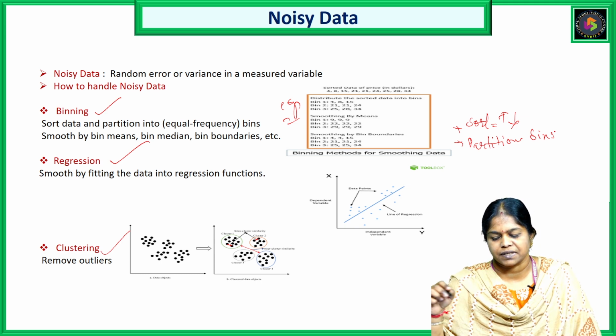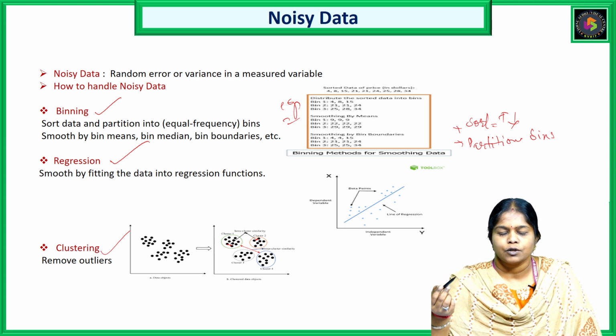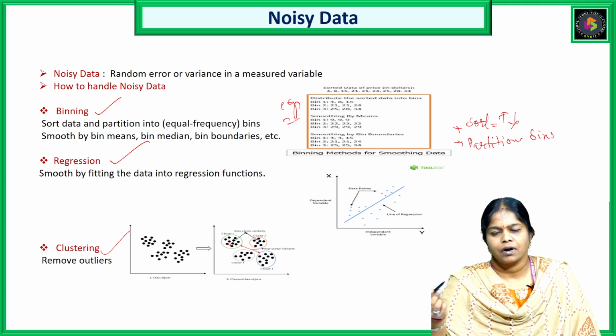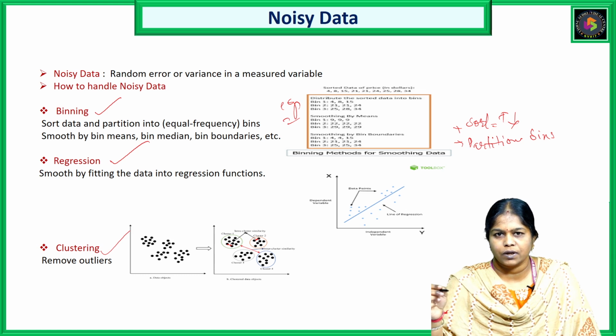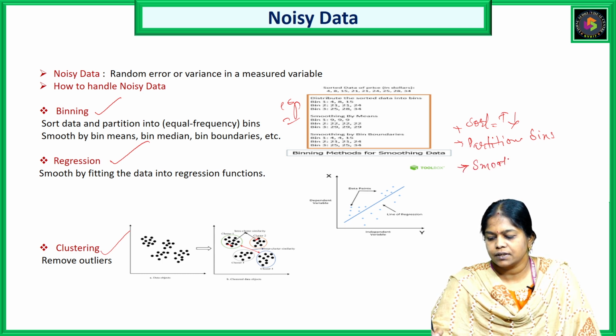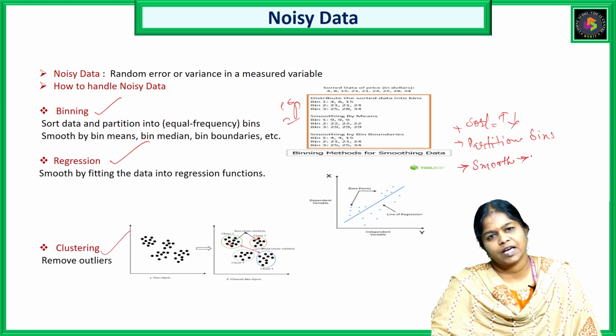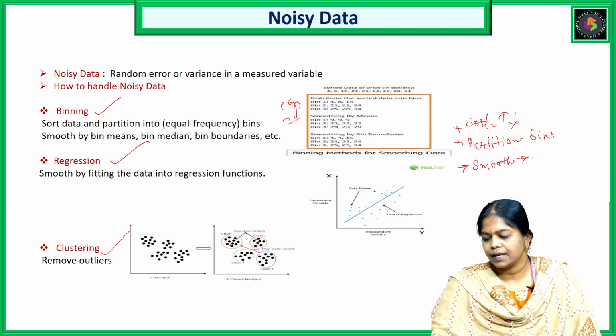All the bins of equal length, like we can get 2, 3, 4 bins. You have to partition the data. And the next one is smooth it. Smooth it in the sense, how will we smooth it? With the help of basic statistical measures like mean, median, or simply boundaries.